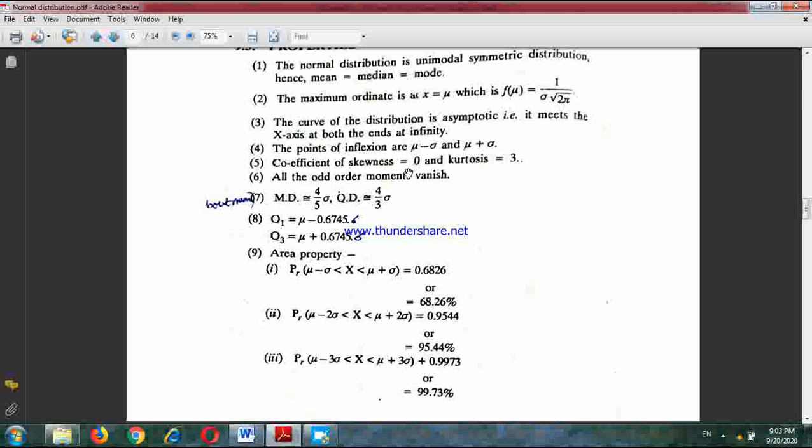Coefficient of skewness equals 0. For a symmetric distribution, the coefficient of skewness is 0 and the coefficient of kurtosis is 3. You have to remember this point. And all the odd order moments, as we have gone through, vanish, that means they are 0. And you have to remember also this: the mean deviation equals this, the quartile deviation equals this, and Q1 and Q3. Q1 means the first quartile, Q3 means the third quartile.